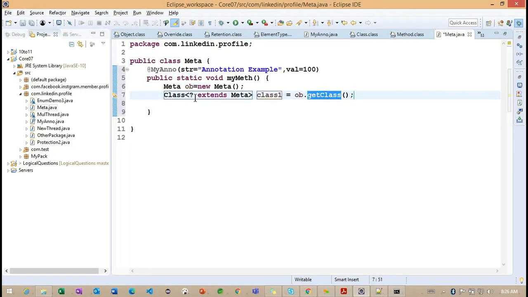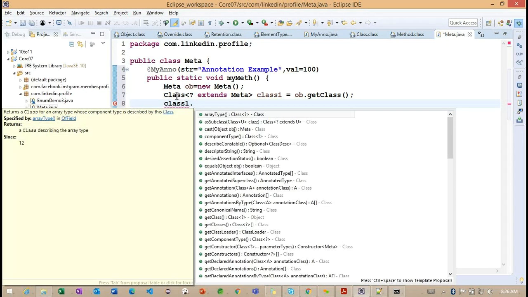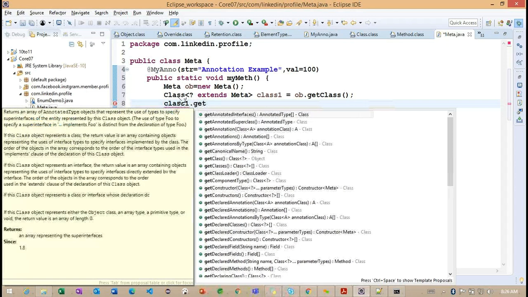So back to here. This particular class is extending from the Meta, so now we are going to access the Meta related information here. Here, class 1 is a reference of this particular class object. Using this particular class 1, now what we can do is find out the get method information.